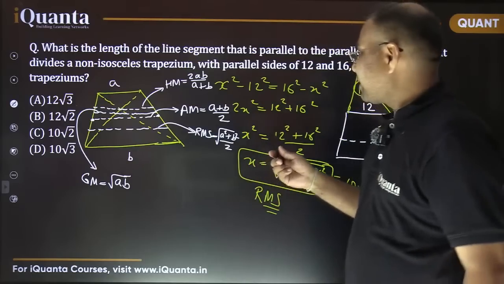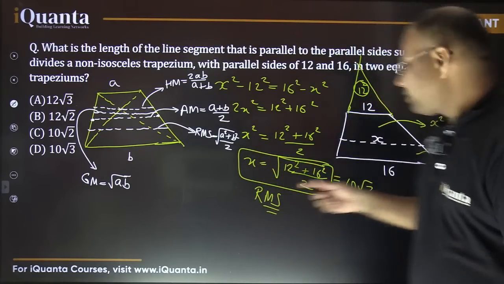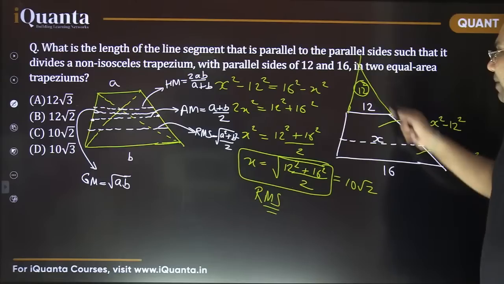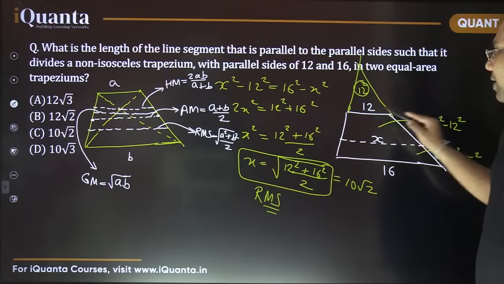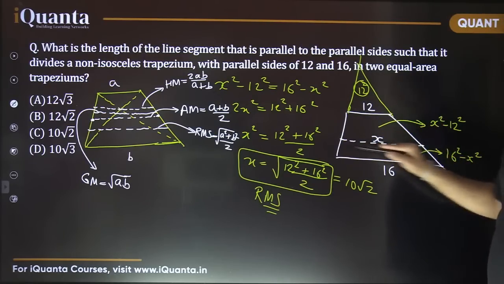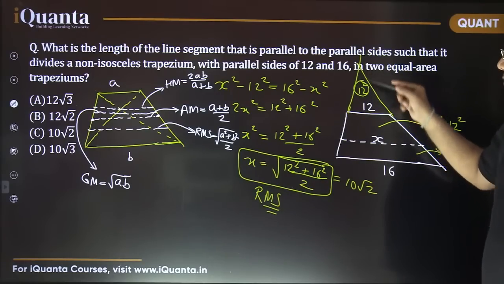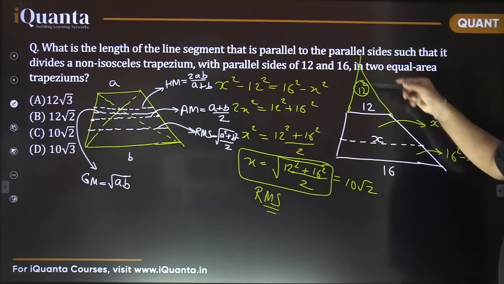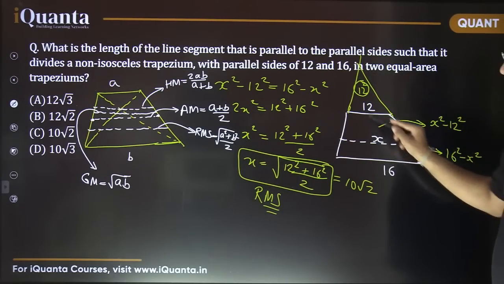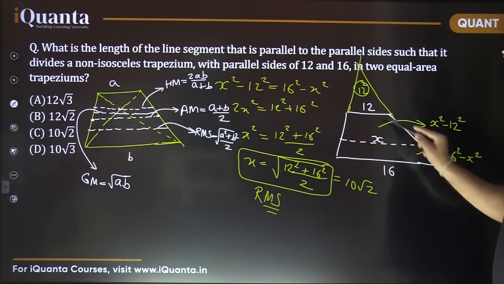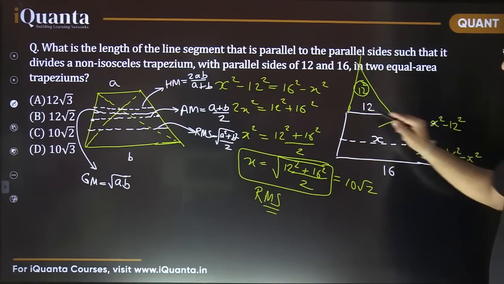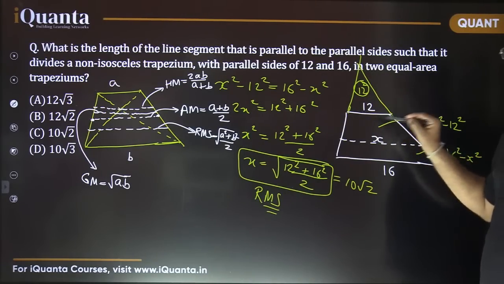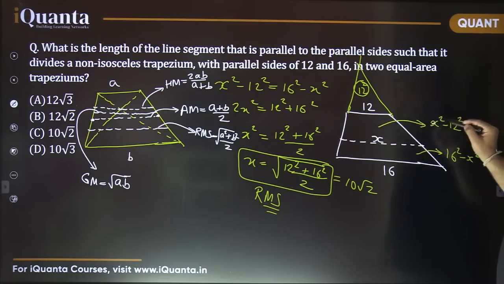RMS wala I just explained that, Sumit. See, we just use the similarity part and we got this answer. If this triangle has area of 12 square, then this complete triangle must have area of x square. Why? Because these are two similar triangles, these are parallel sides, all angles are same, right? With the corresponding sides being in the ratio 12 and x and 16. So this trapezium must have an area of x square minus 12 square, because x square would have been the area of the complete triangle, and minus 12 square gives me the area of this trapezium: x square minus 12 square.